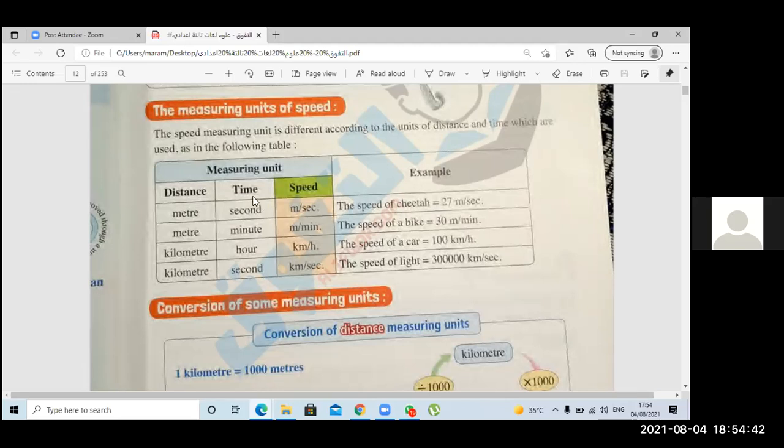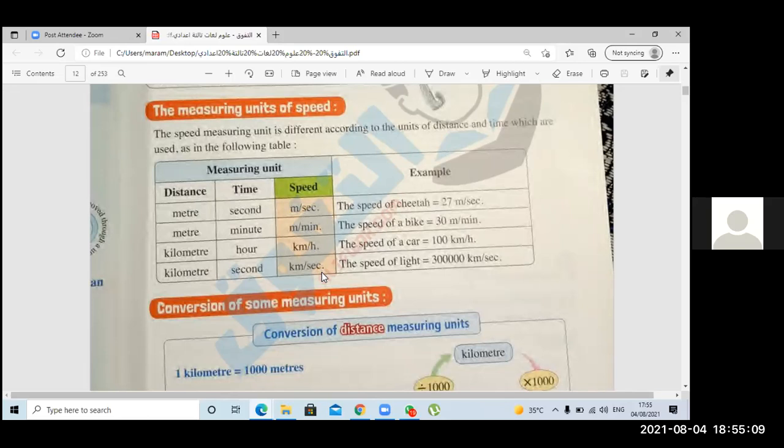We have to read the question carefully and determine what is the distance, what is the unit of the distance, and what is the unit of the time. And then we will make it like this: meter per second, meter per minute, kilometer per hour, or kilometer per second. Are the measuring units okay? Yes.